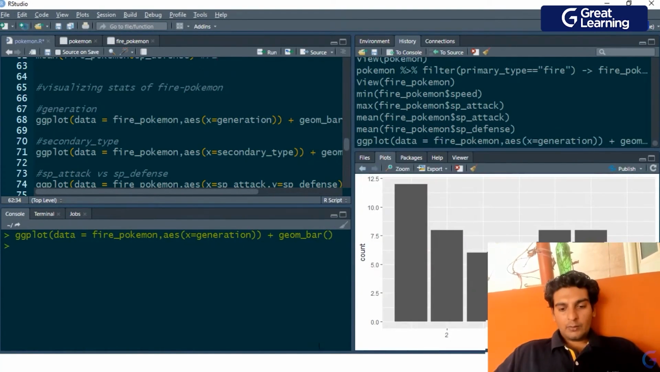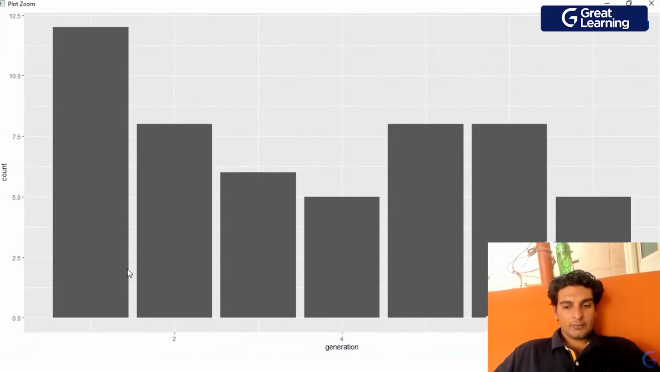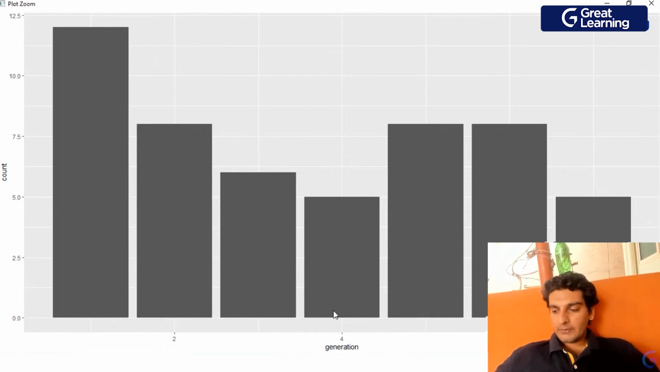And when I hit enter over here, I've got all of these bars. So as you see, we've got 7 generations in total. So 1, 2, 3, 4, 5, 6, and 7. And it seems that most of the fire type Pokemon belong to generation 6 to generation 4. So again, this is an interesting observation over here.